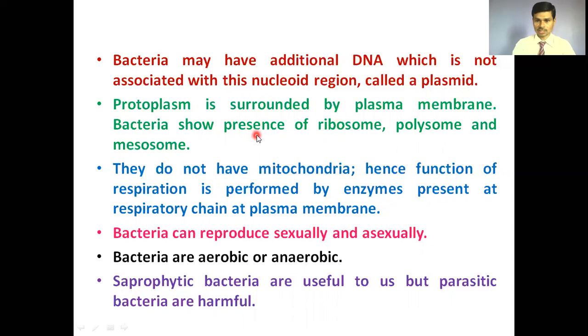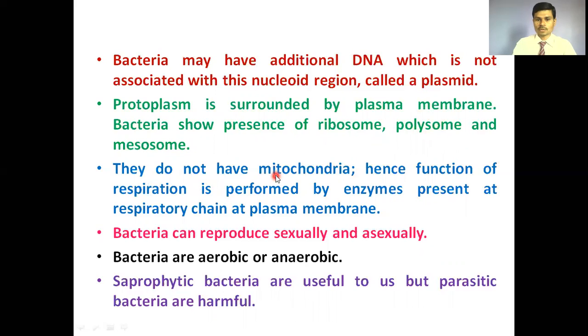Bacteria do not show many cell organelles, but two or three cell organelles are seen in the bacterial cell. These are ribosomes, the 70S type of ribosome present in bacterial cells. Then polysomes: three to four ribosomes bound onto the mRNA, and that structure is called polysomes. And some mesosomes. Mesosomes are present on the cell membrane. They do not have mitochondria.